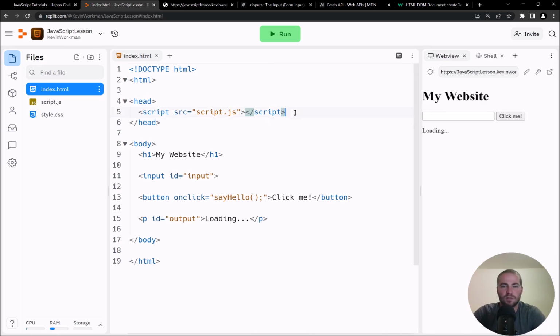This is really similar to the link tag that we use with CSS to point to a separate CSS file. So maybe I'll go get that line of code in a second. But now if I run this, this should still work. If I type in Kevin, I click me, I still say hello Kevin, because I am loading the JavaScript that's over in that file.